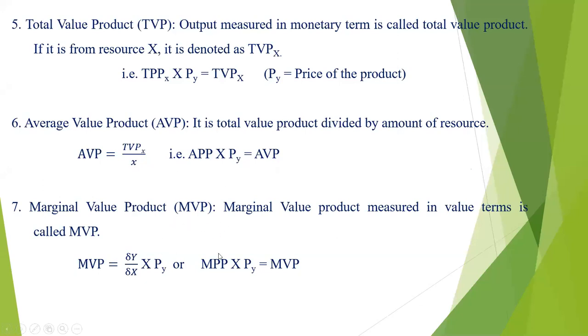So MVP is equal to MPP, that is the marginal product in physical terms, multiplied by the price of output. So MPP multiplied by price of output is equal to MVP.